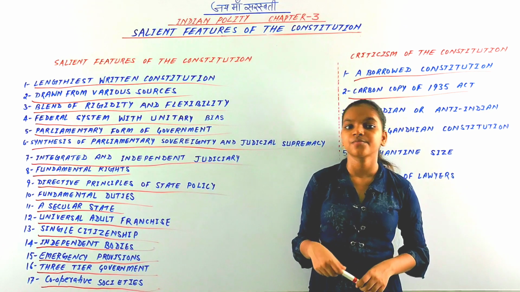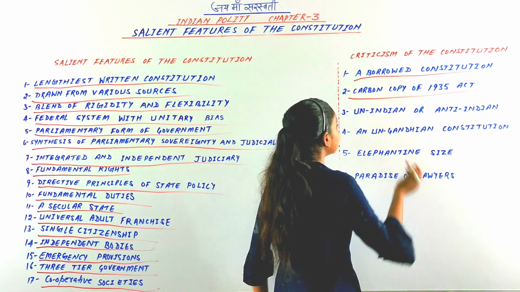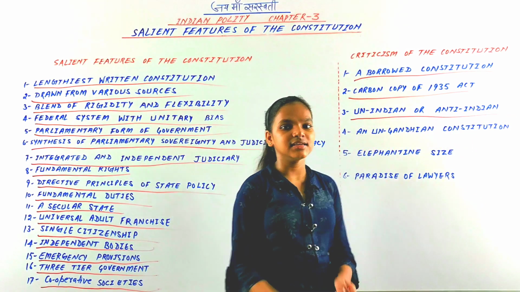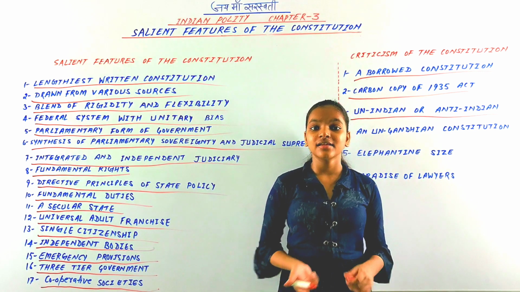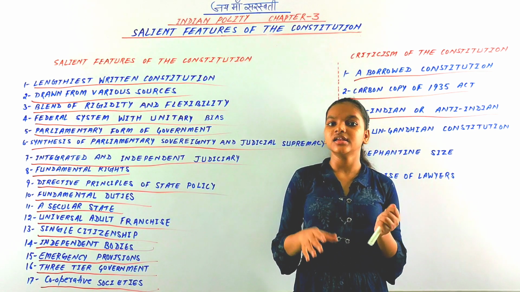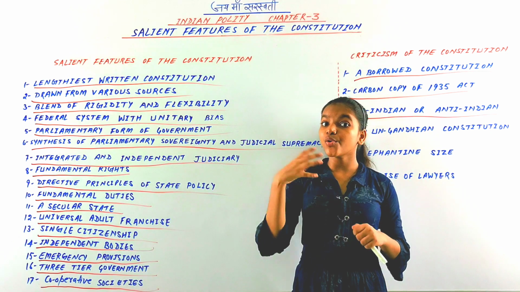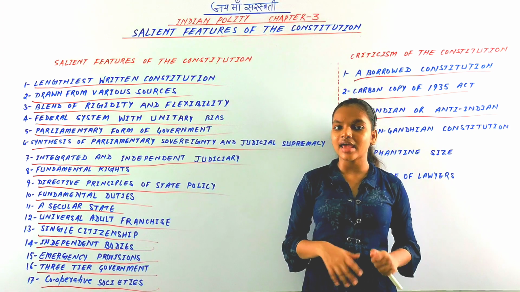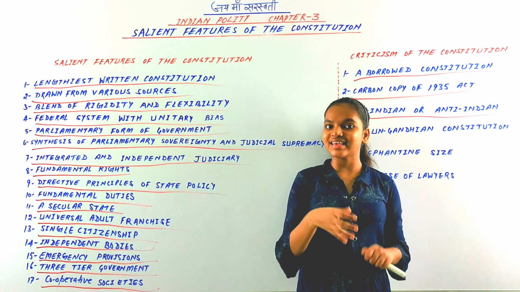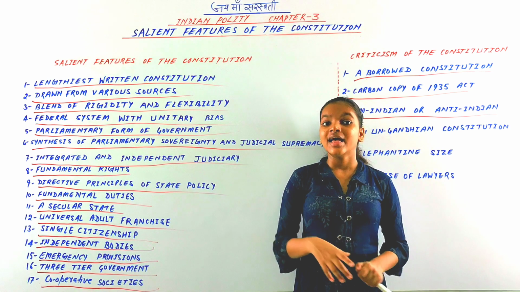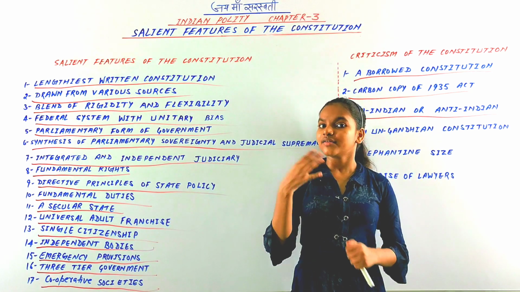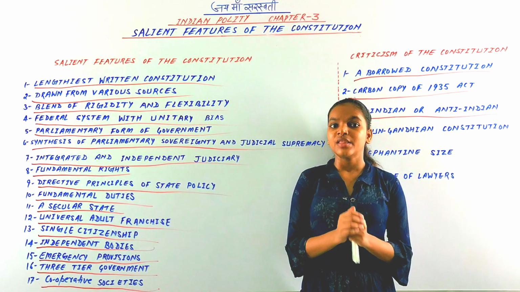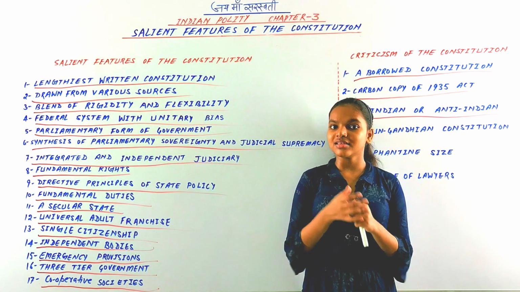So the next criticism was that it is un-Indian or anti-Indian. The critics have said that the Indian Constitution is un-Indian or anti-Indian, that is, the opposite of Indian tradition, Indian culture, Indian spirit. They criticized it by saying that it is against the Indian culture, tradition, and spirit that has been preserved for many long years.